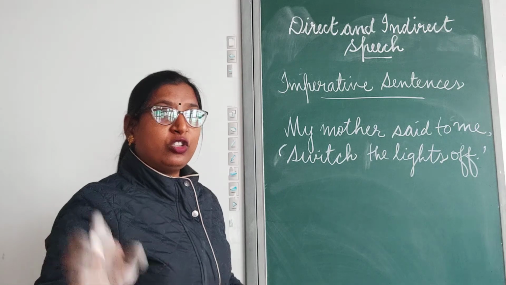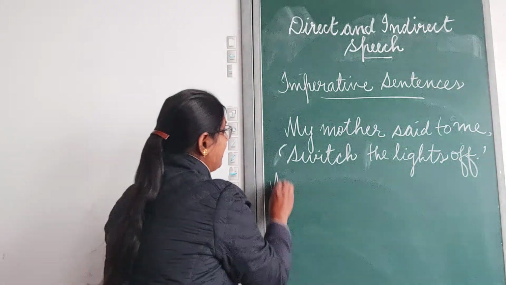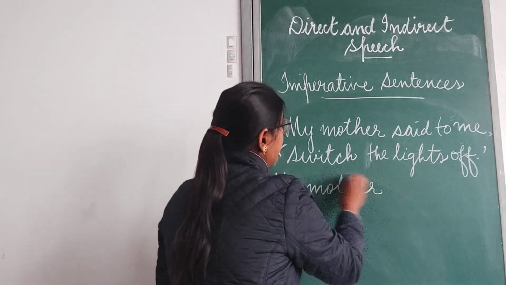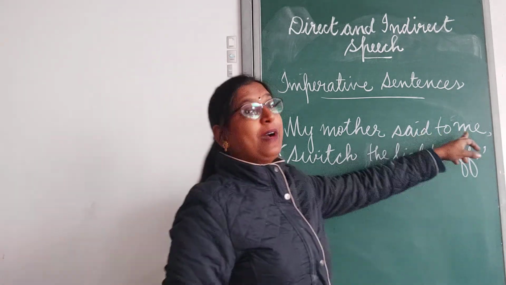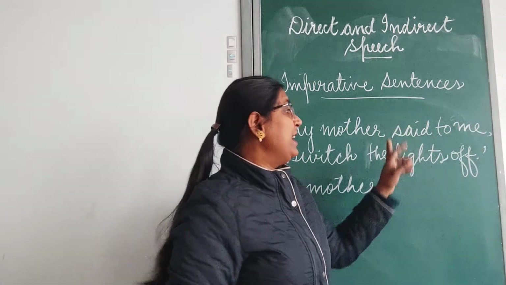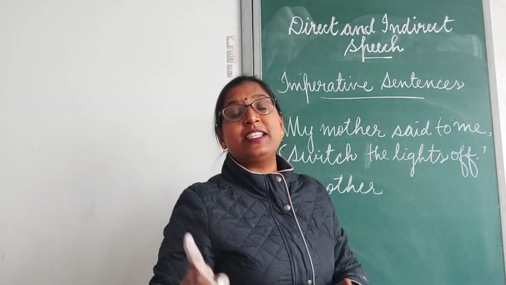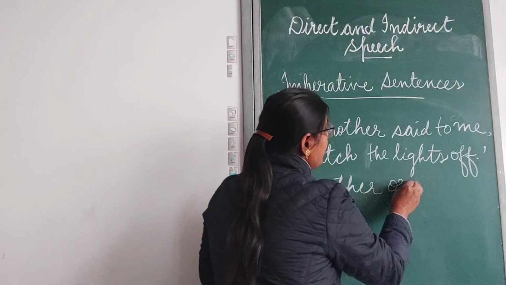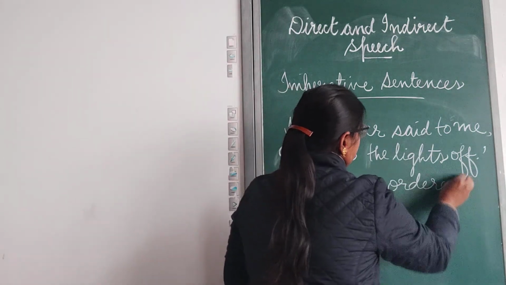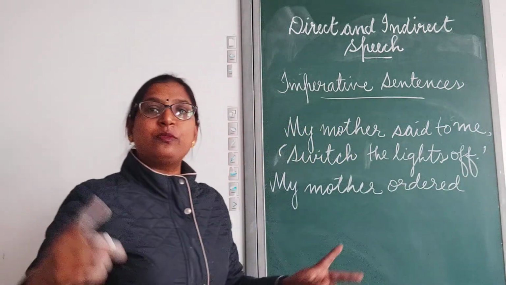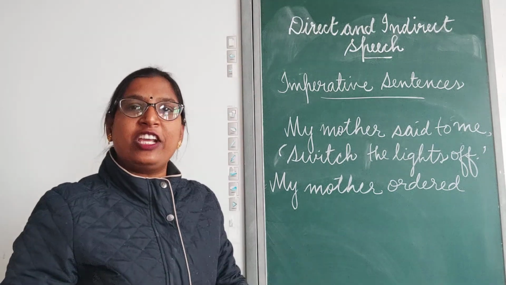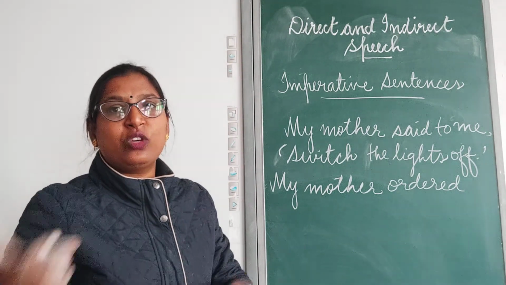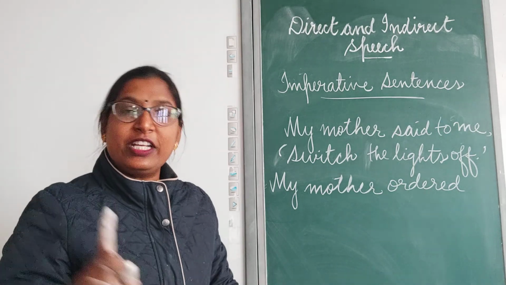Now, we have to follow the rules. Okay? My mother said is followed by an object here, and this sentence is indicating an order. So said can be changed to ordered. If your imperative sentence is making a request, you can change said to requested. If it is giving an instruction, you can change said to instructed.